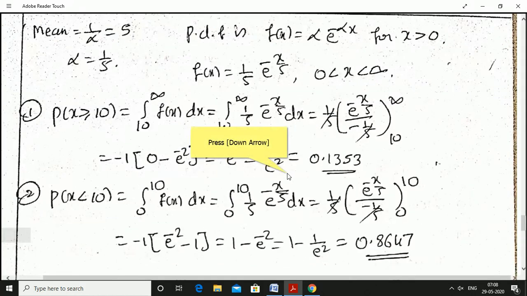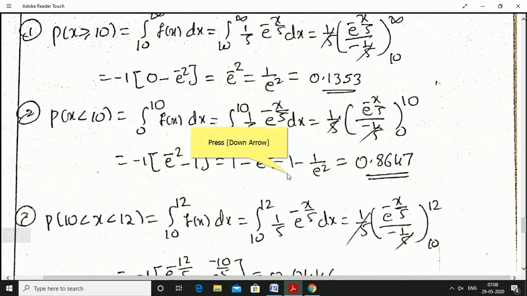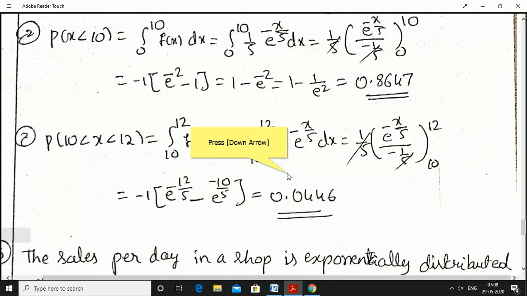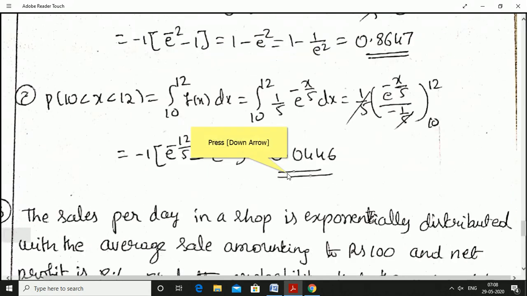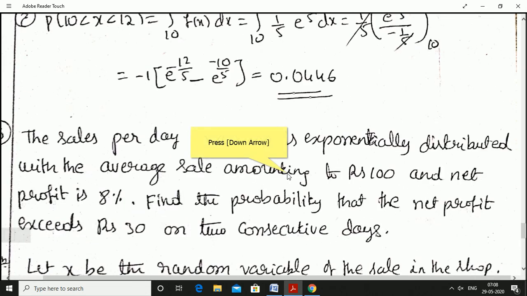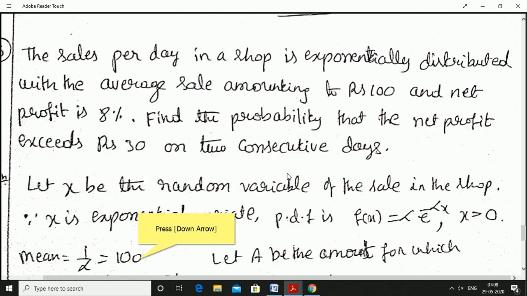Probability of x less than 10. Between 10 and 12 minutes. Okay. Exactly the same. Right now, you are able to solve it.